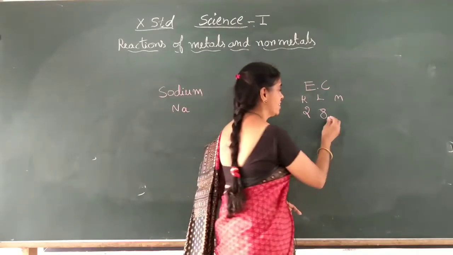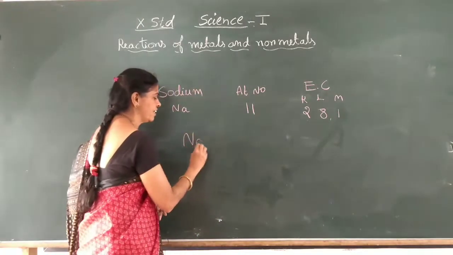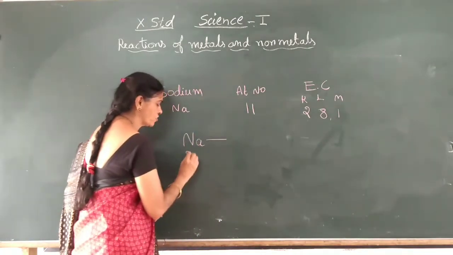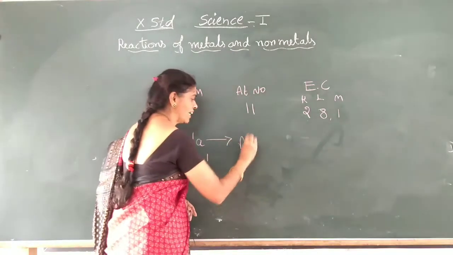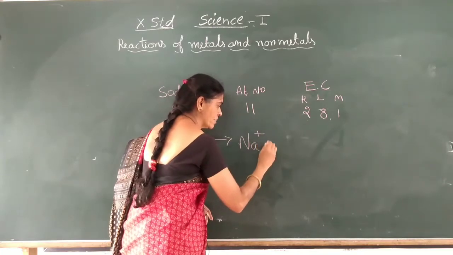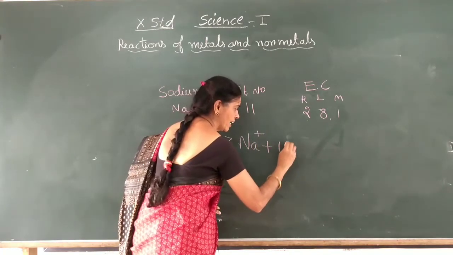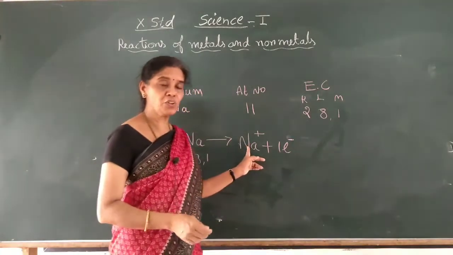So I will write this one. Sodium, with electrons 2, 8, 1, has the tendency to give out the electron, so it will become a sodium ion, Na plus, and that 1 electron has a negative charge. Why have I written plus for sodium?